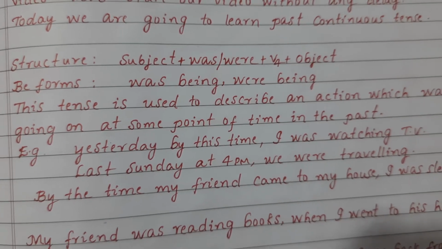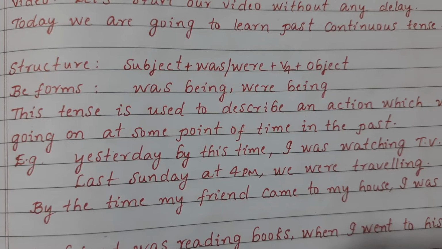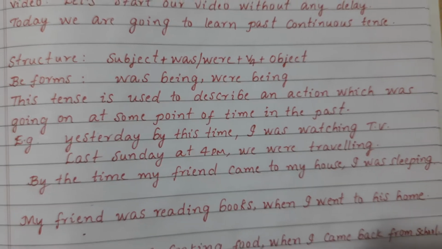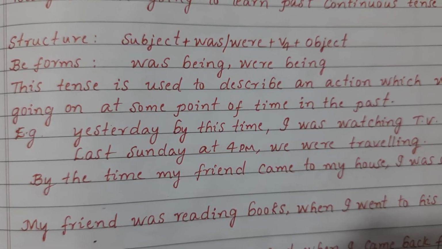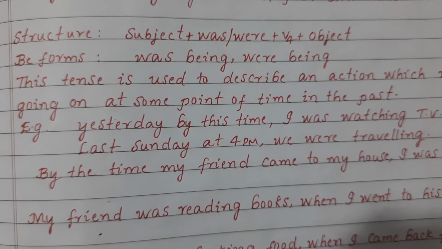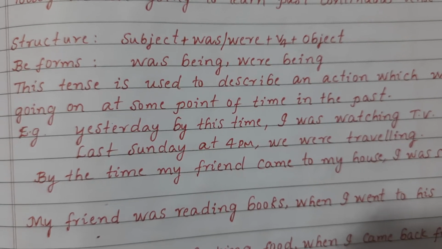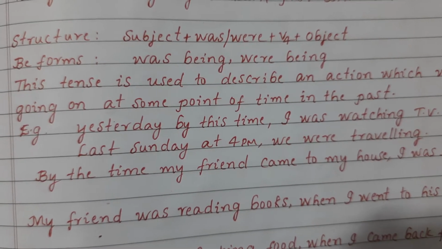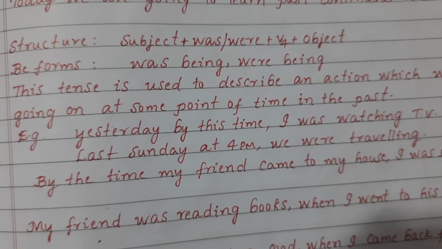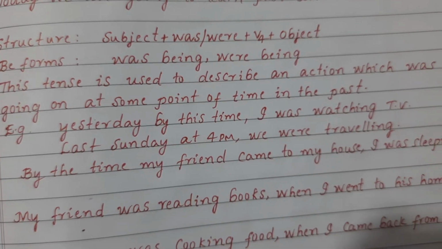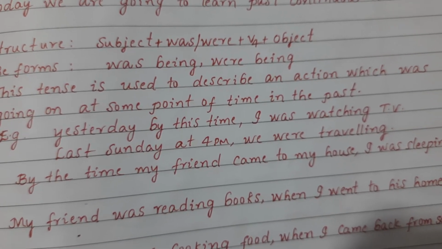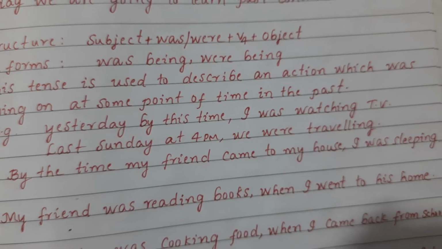This tense is used to describe an action which was going on at some point of time in the past. Example: yesterday by this time I was watching TV. If the action is going on now at the time of speaking, it is called present continuous tense. If it was happening at some point of time in the past, that is called past continuous tense. Yesterday by this time, what was going on, we are describing that situation. Yesterday by this time, I was watching TV.